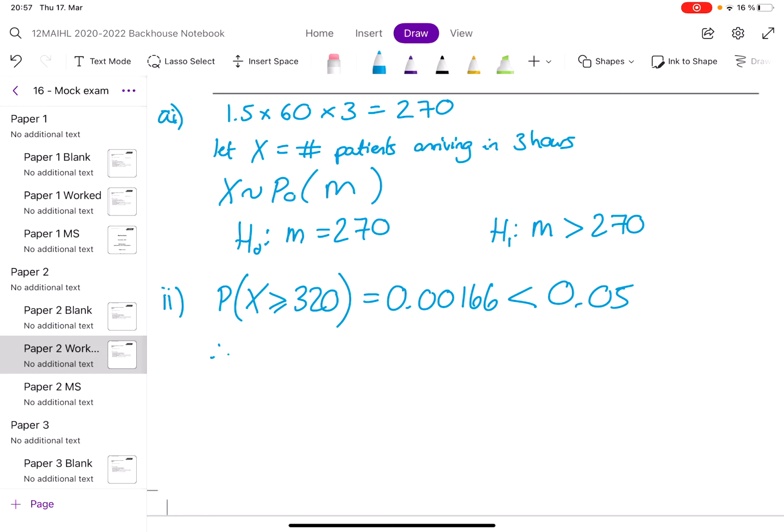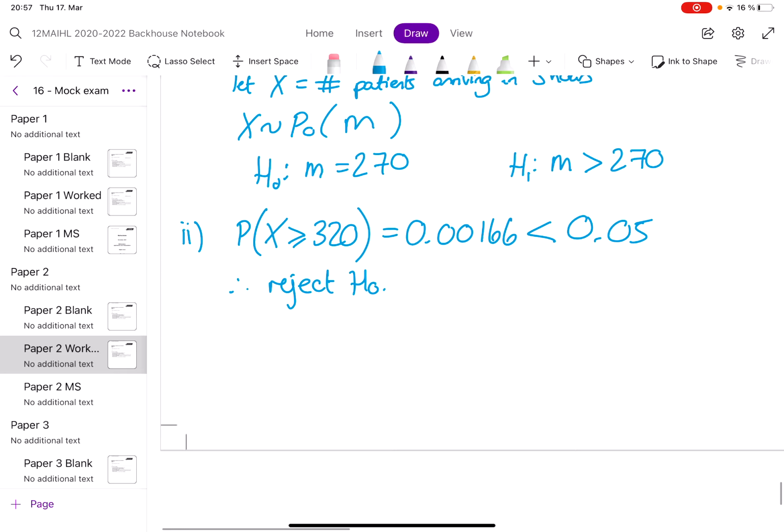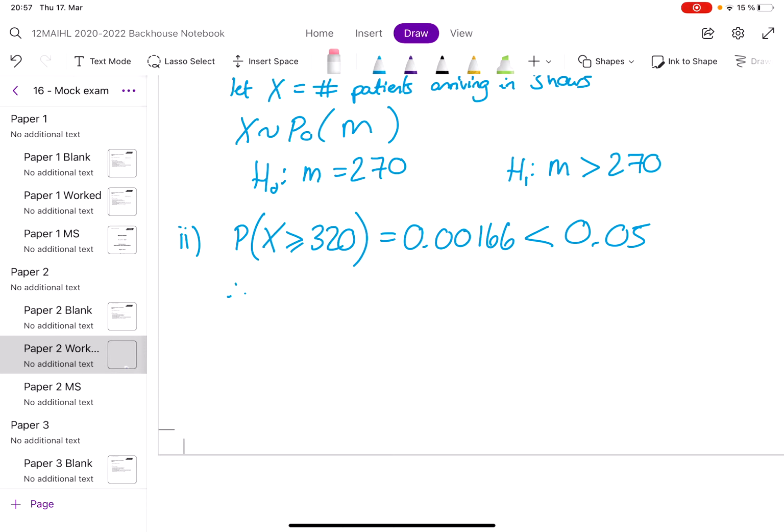Therefore, reject H0. Sufficient evidence to reject H0. What does it mean? So maybe we should say, this is a significant result. Reject H0.